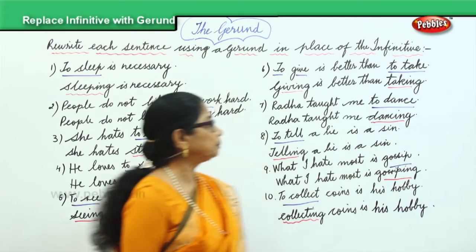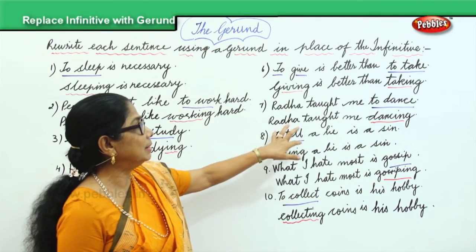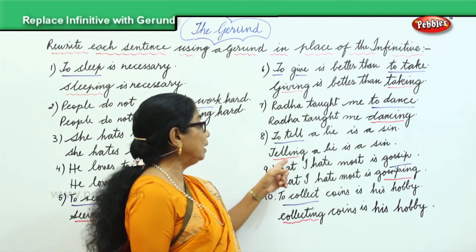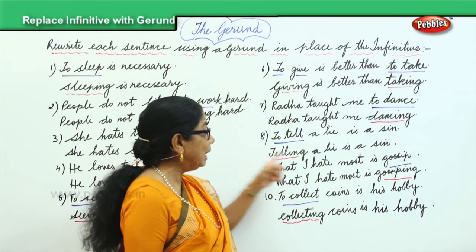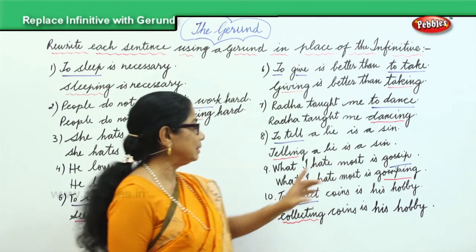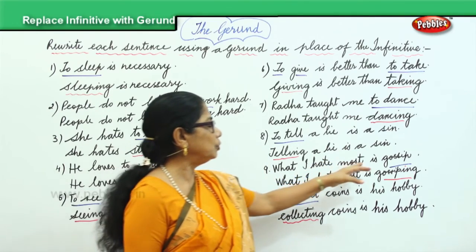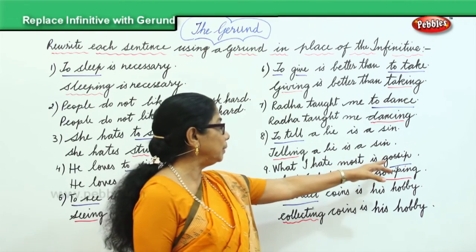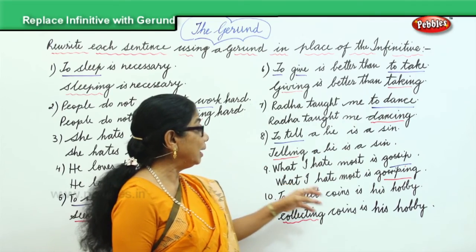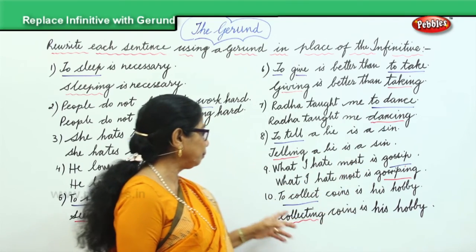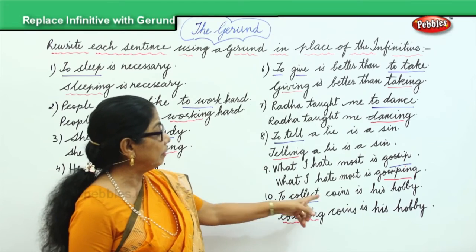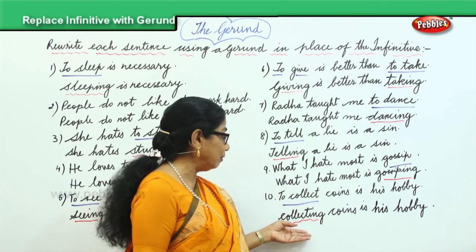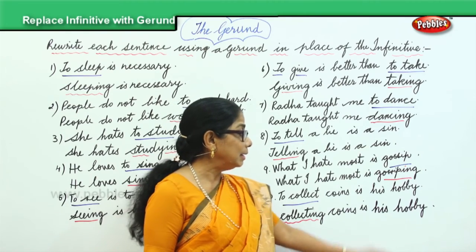That's a gerund. To tell is the infinitive. To tell a lie is a sin. We made it into a gerund. Telling a lie is a sin. What I hate most is gossip. Gossip is the infinitive. What I hate most is gossiping. To collect is the infinitive. To collect coins is his hobby. Collecting coins is his hobby. Collecting is the gerund.